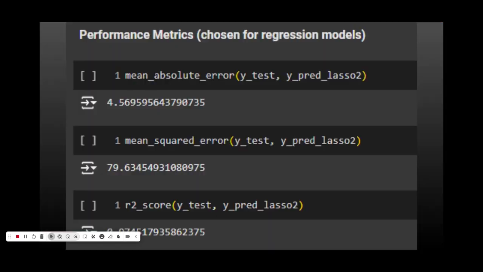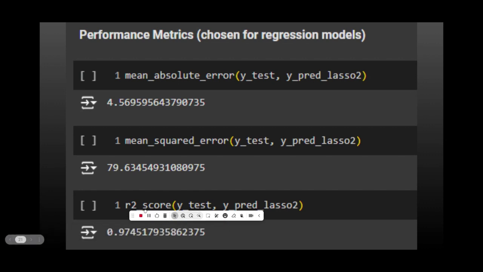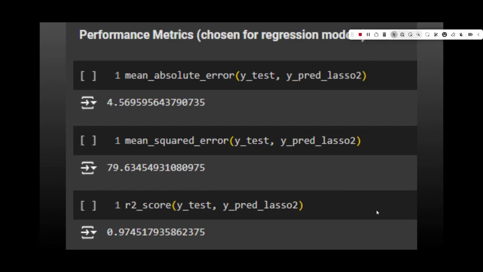Starting with lasso regression, lasso regression uses L1 regularization, and after putting it through my pipeline, I got a mean absolute error of 4.569. I got a mean squared error of 79.634, and I got an R2 score of 0.974. R2 score is from 0 to 1. Closer to 1 means you approximated the model better, so having a score of 0.974 is absolutely amazing.